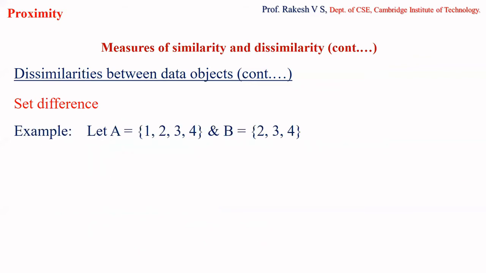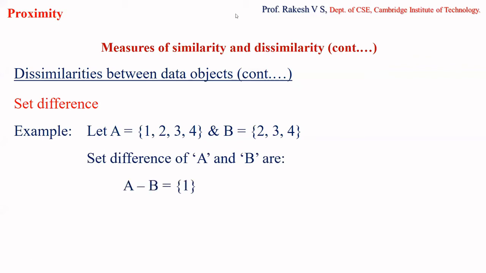Let these be the two sets given to me, A and B. A is 1, 2, 3, 4, and B is 2, 3, 4. Can you please tell me the answer for A minus B in this case? What will be A minus B? A minus B is 1, right? What will be B minus A? Null set. Yes, correct. B minus A is the null set.